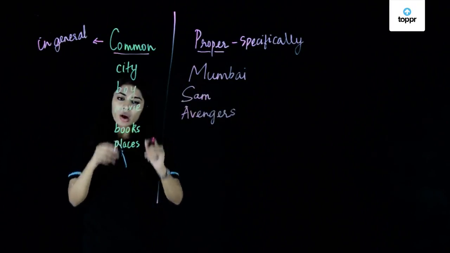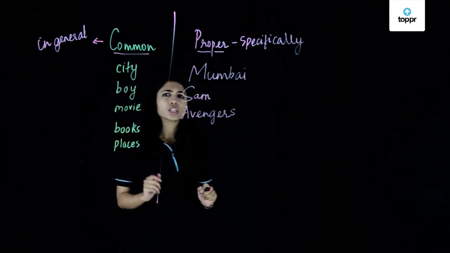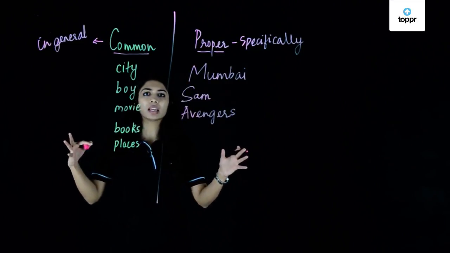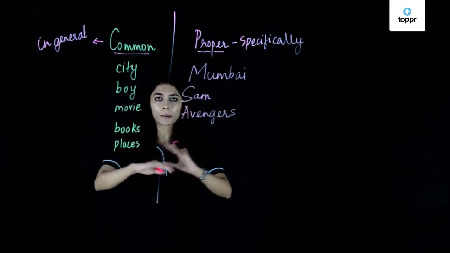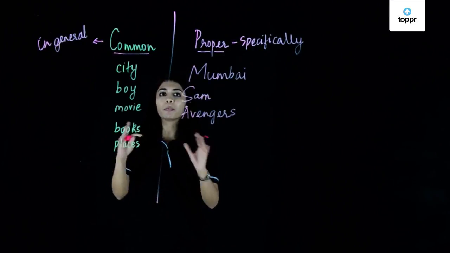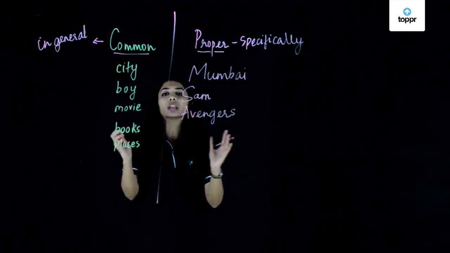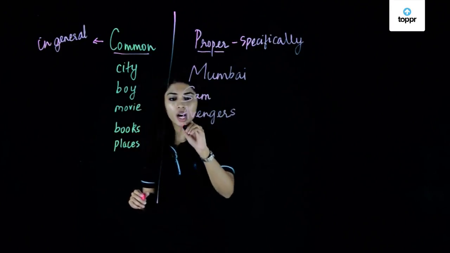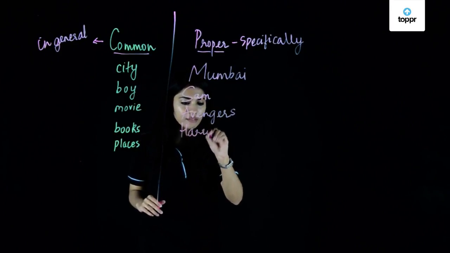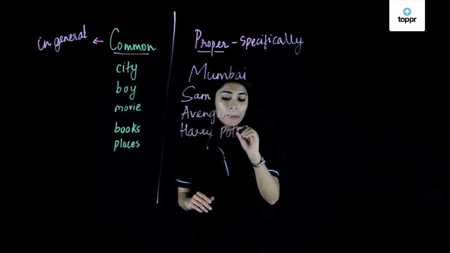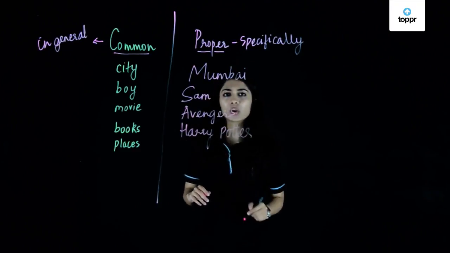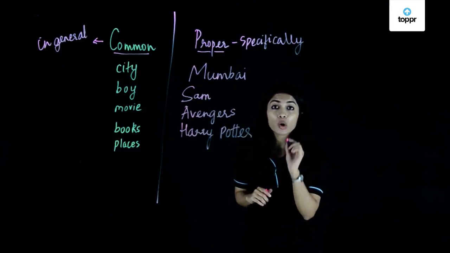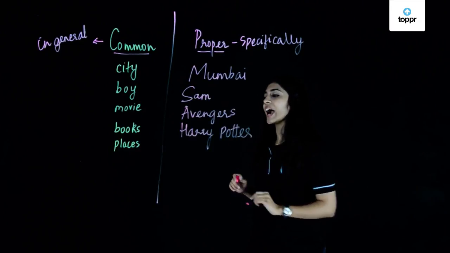Now, the next common noun that we have is books. When I say I love reading books, I'm not talking about a specific or a particular book here. I'm talking about books in general. I like reading books. But if I say that Harry Potter is my favorite book, then Harry Potter becomes a proper noun here. And why does it become a proper noun? Because I'm talking about a specific book, which is Harry Potter.